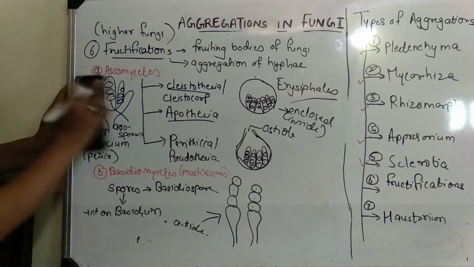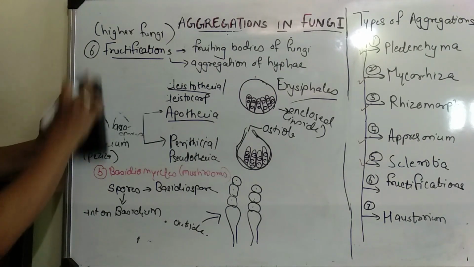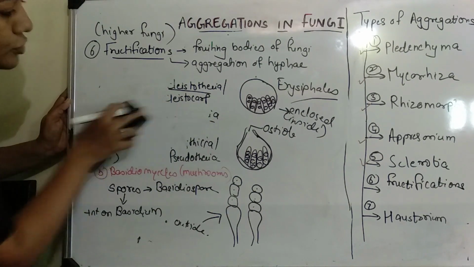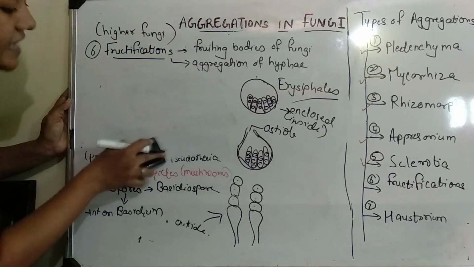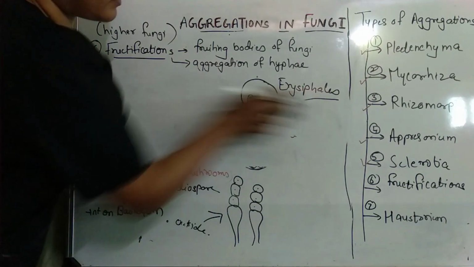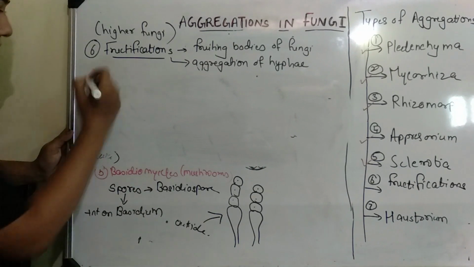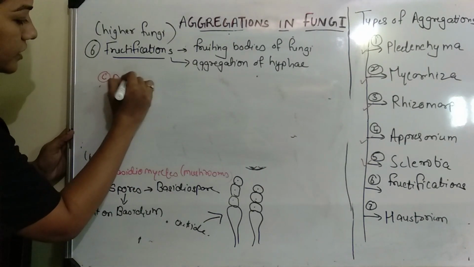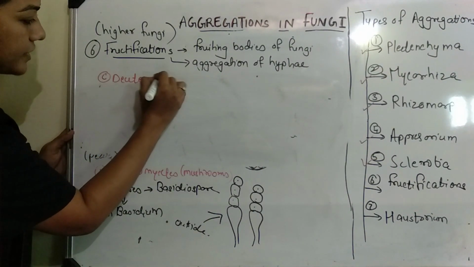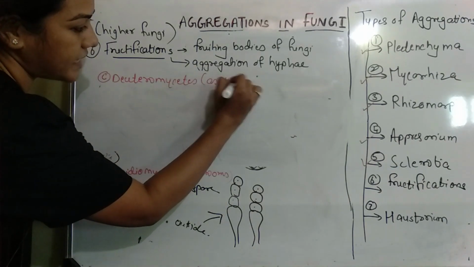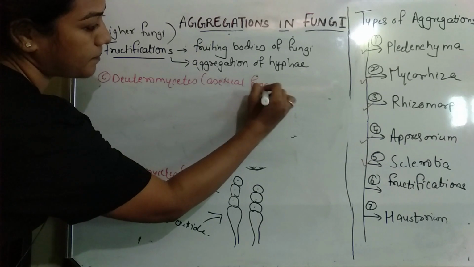And now we will take a look into the third type, which is our Deuteromycetes, which are also called the asexual fungi. So the third type of fructification that you can see is in Deuteromycetes, which are mostly all the asexual fungi.